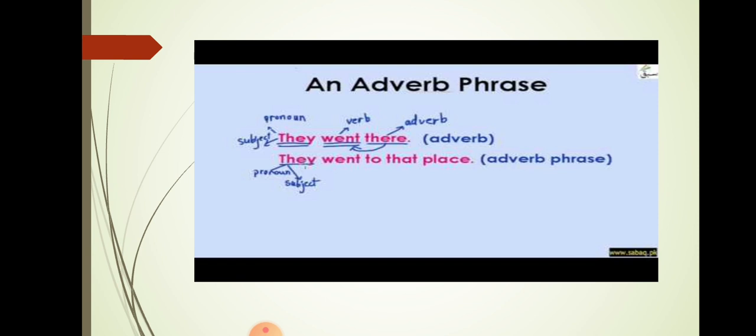You see one more example of an adverb phrase. They went there. It's an adverb. There is an adverb. They went to that place. Now instead of there, we are writing to that place. It's an adverb phrase which is modifying they.